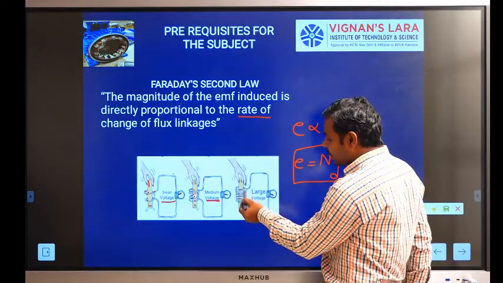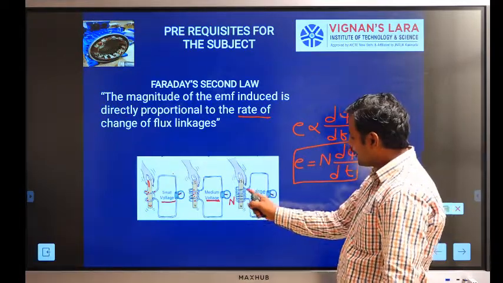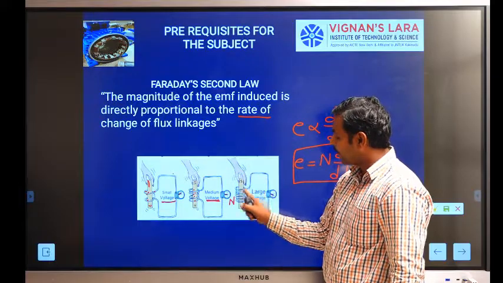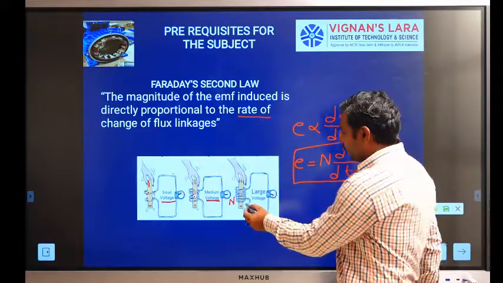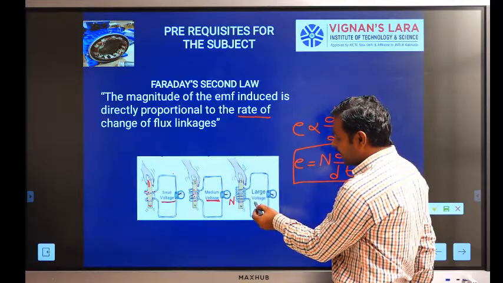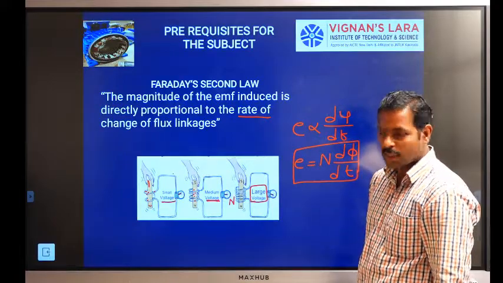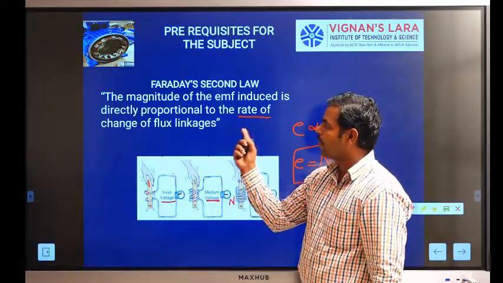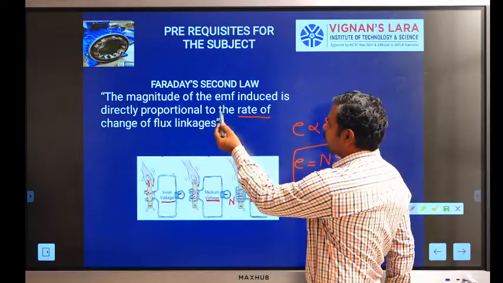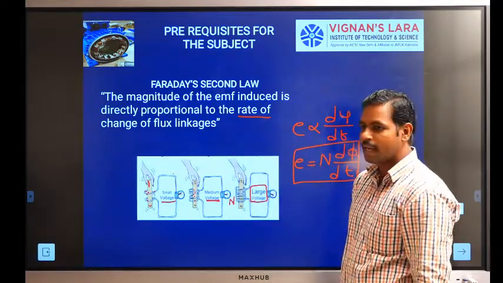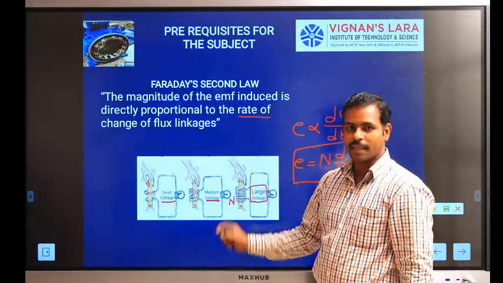In the case of a large number of turns, N turns, the permanent magnet moves inside the coil, which also cuts the flux and induces an EMF, which is a large voltage. This statement is also given by Faraday's second law: the magnitude of the EMF induced is directly proportional to the rate of change of flux linkages.